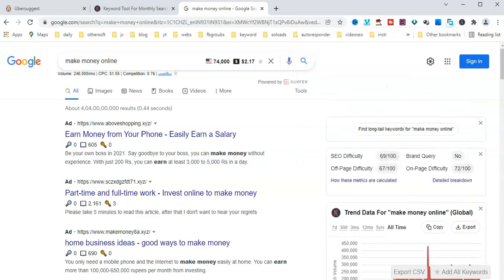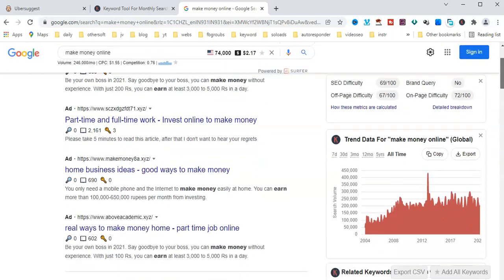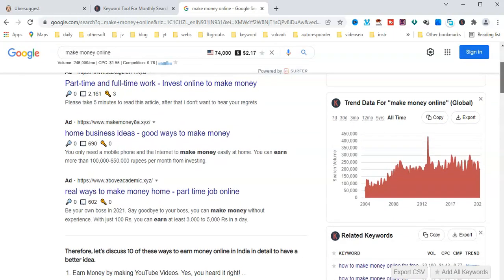So here it displays the search volume. Volume is 246,000 per month. CPC is $1.55. Competition is 0.79. Also there is trending data.